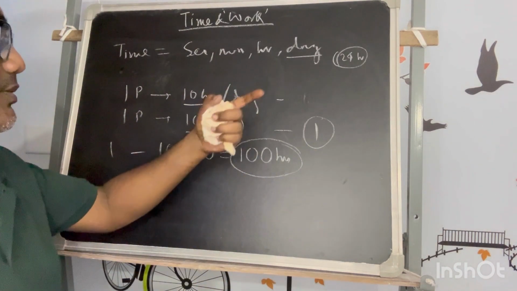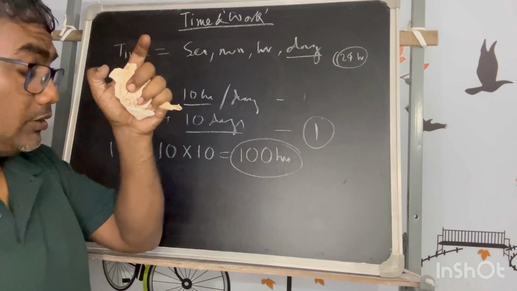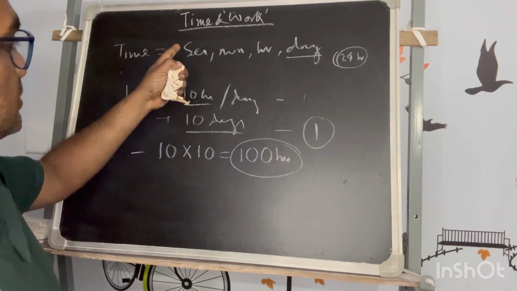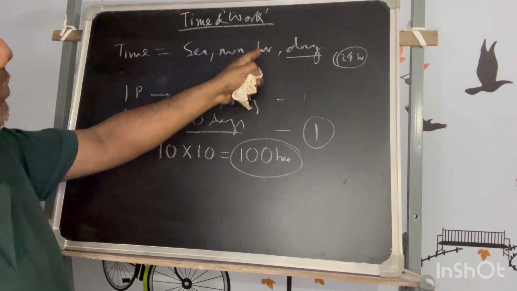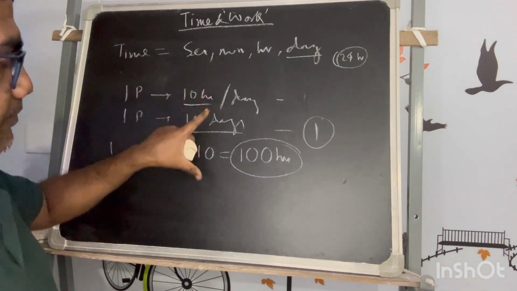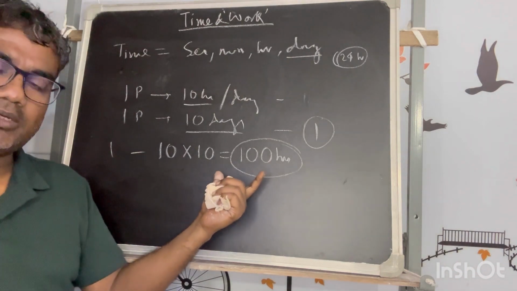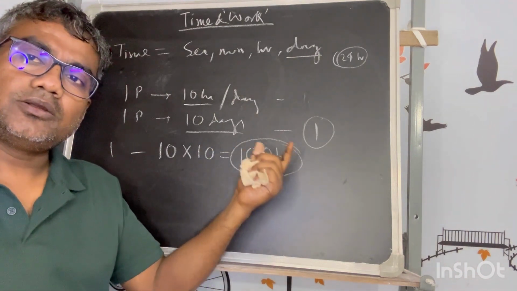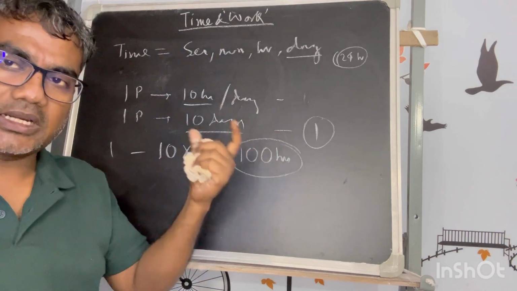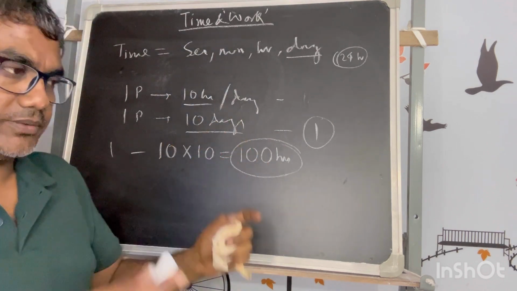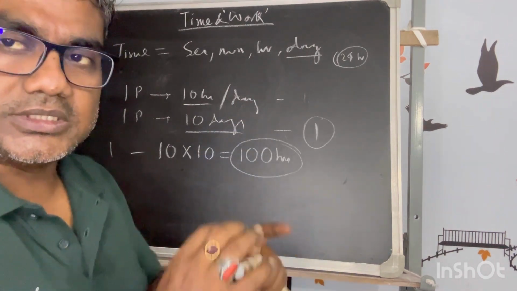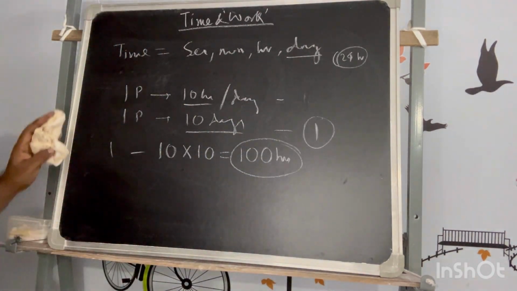So this is the concept I'm saying. While solving a problem, this will be needful. If second, minute, hour and day are all involved, you have to reduce the number of variables to the lowest or maybe an intermediate unit. But at least you have to convert all those variables into one unit so that your task will be easier. Okay, this is one concept.